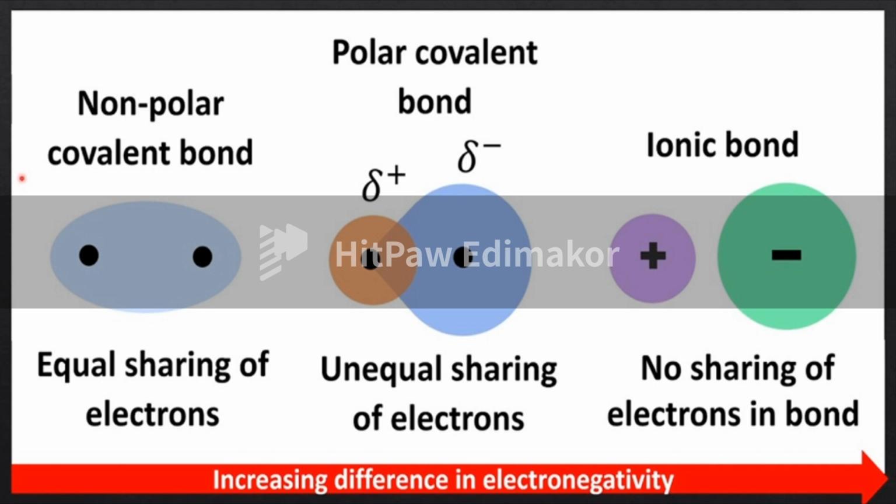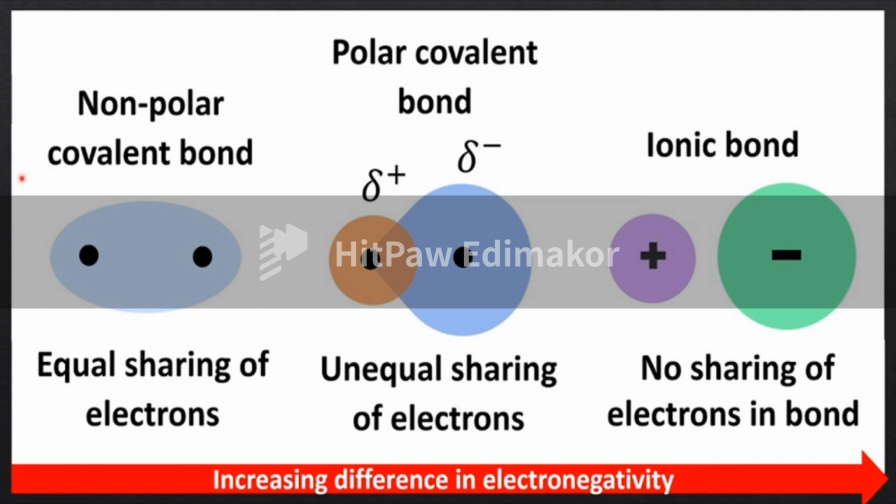Therefore, equal sharing of electrons is non-polar, but unequal sharing of electrons is polar. That is the polarity.